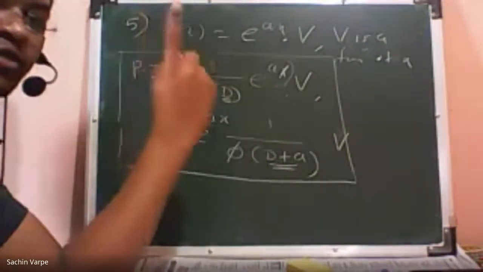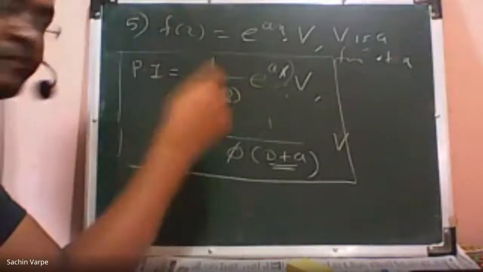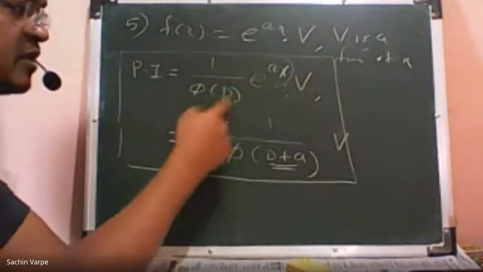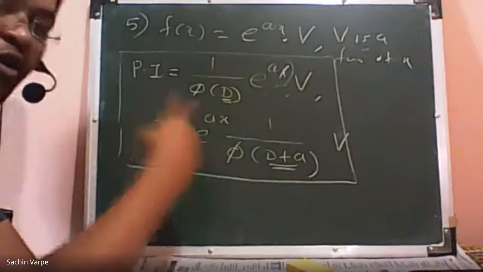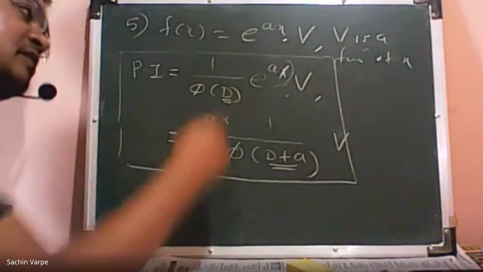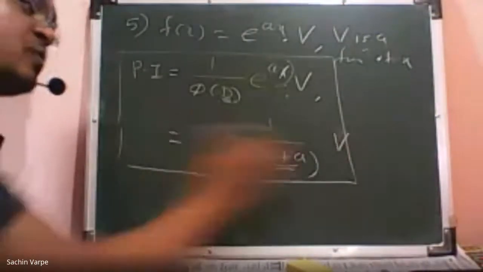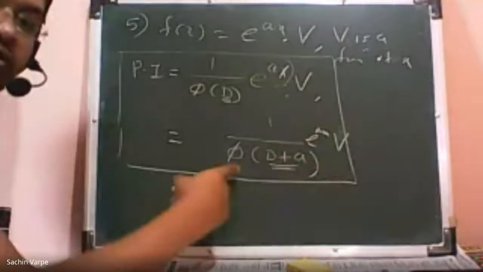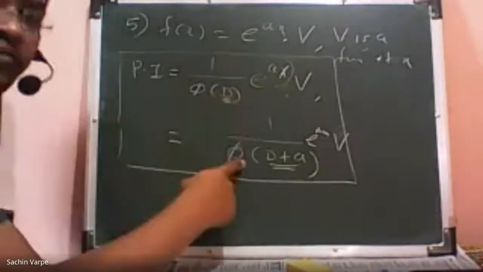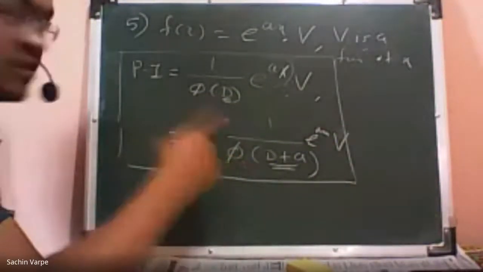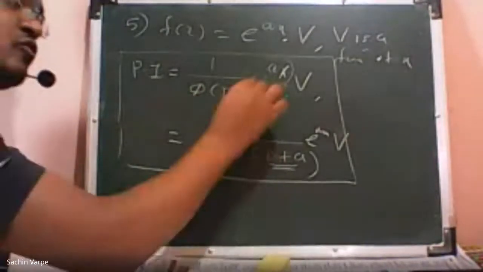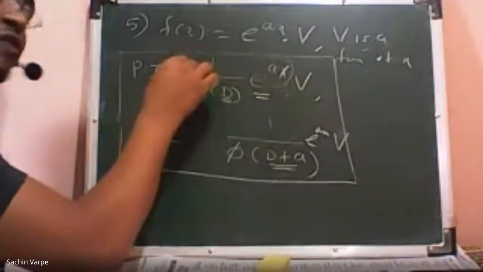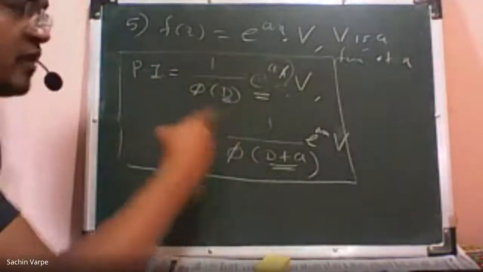Most students make a mistake in the examination: they replace D by D plus a before writing the exponential function outside the operator, or they replace D by D plus a but still write the exponential function there only. That is of no use. Remember, these steps are not equal. We have to write the exponential function outside the operator and immediately replace D by D plus a.